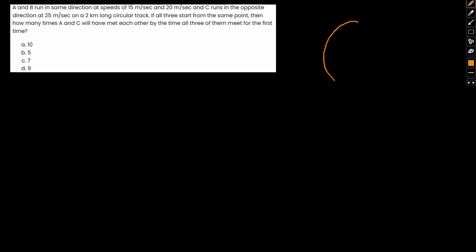Suppose this is my track, and its circumference is given as 2 kilometers or 2000 meters, because that's the length of the track. We have A here, and A is running in this direction with a speed of 15 meters per second.